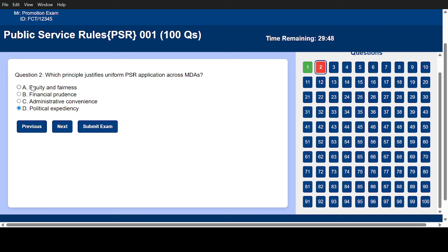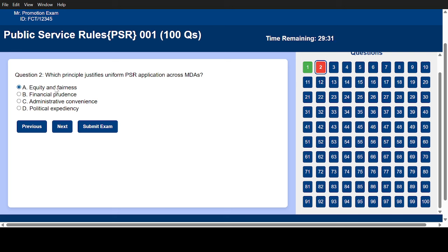Then the A is equity and fairness. B says financial prudence. C says administrative convenience. What is the question again? Which principle justifies uniform, and so on.